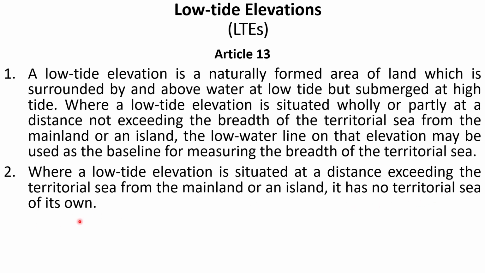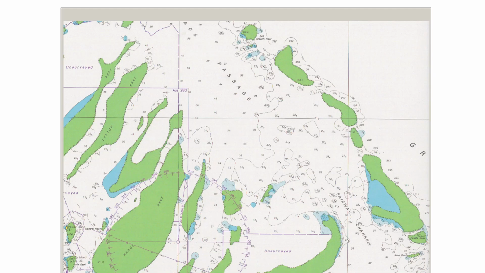So if the low tide elevation is at a distance of more than 12 nautical miles, obviously it will not have its own territorial sea, right? As this low tide elevation is used to create the base point, sometimes they are called parasitic base points. We'll see it in this picture. Here you see it is a coast of a country.